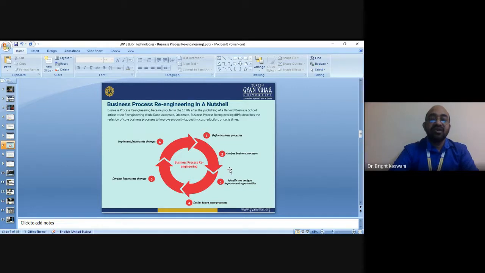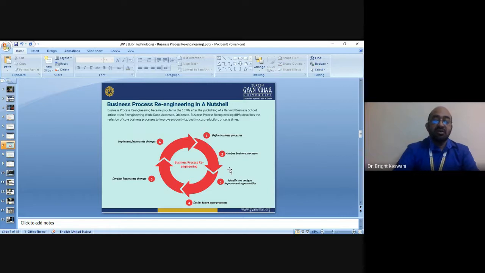What is the role of timing in business process reengineering? Timing improves processes continuously. Process improvement is a continuous activity, and timely updating of the process is a very important thing. So timing is also required here. Cross-sectional coordination is also required. It redesigns business processes from the cross-functional view.